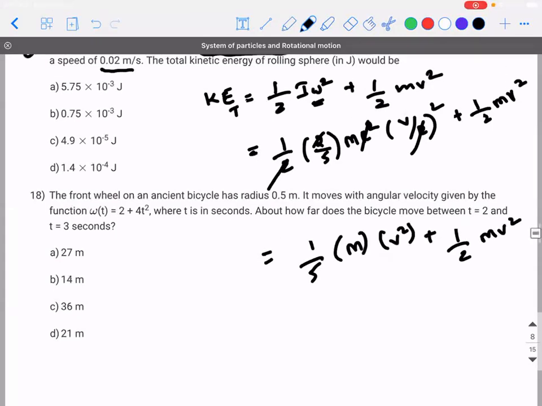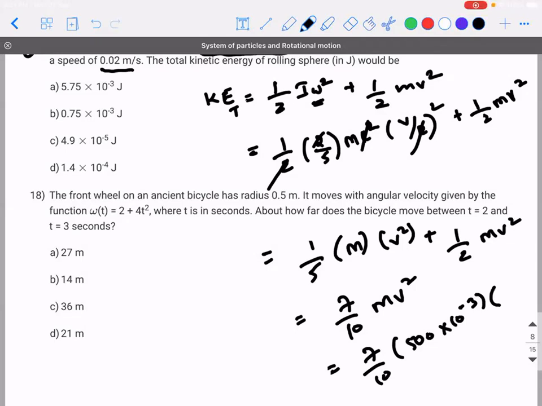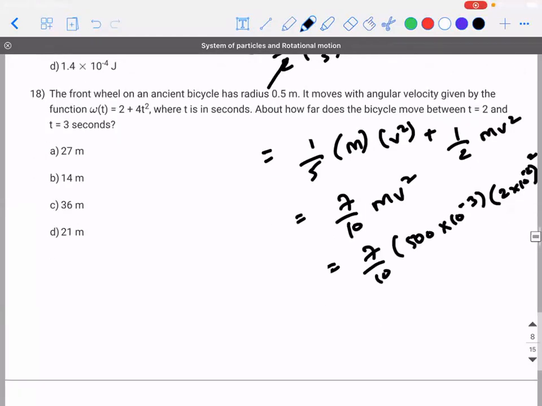What is the answer then? 7 by 10 mv square. So 7 divided by 10 into mass, which is 500 into 10 power minus 3, into v square, that is 2 into 10 power minus 2, the whole square. So what will the answer be, guys? This will cancel this 5 times. Sorry, 3 times. So 7 into 100, 700, not 100.